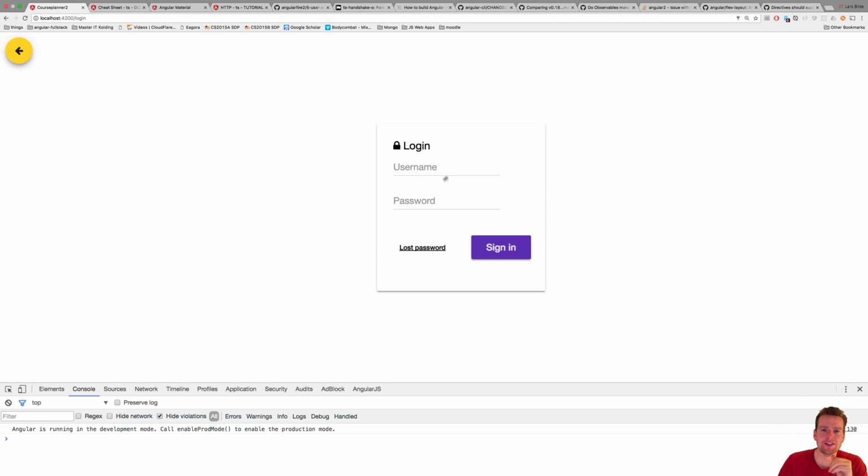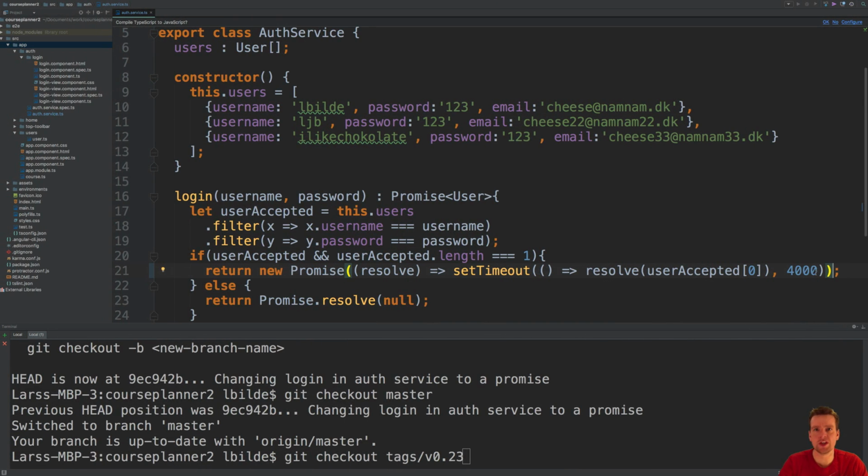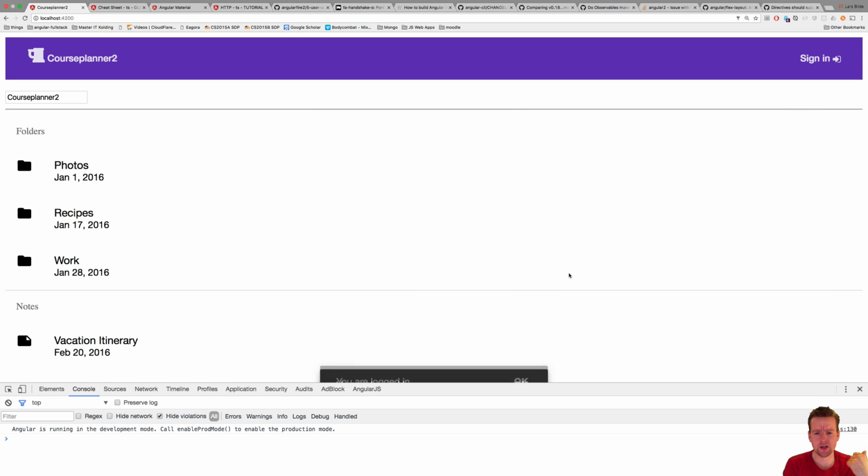to try and attack is this one: right now when I write lbuilder 1, 2, 3 to log in, when I click the button, I just set a timeout. So let me just show you, there's a timeout for 4 seconds. So let's say the request would take a bit of time. I clicked it and I was like, come on, log in, log in. Now what will happen, notice, is it tries to log in multiple times. You see it pops up again and again and again. That's for each time I click it.